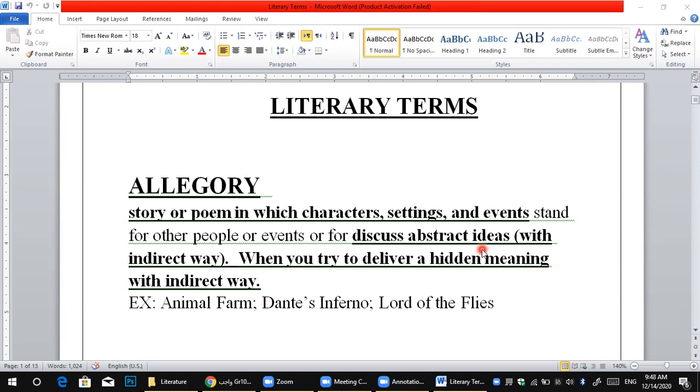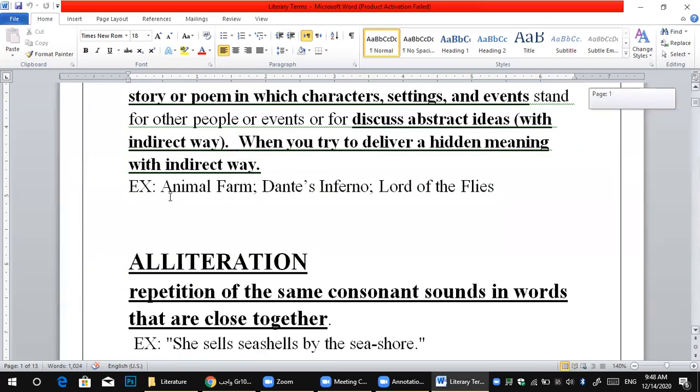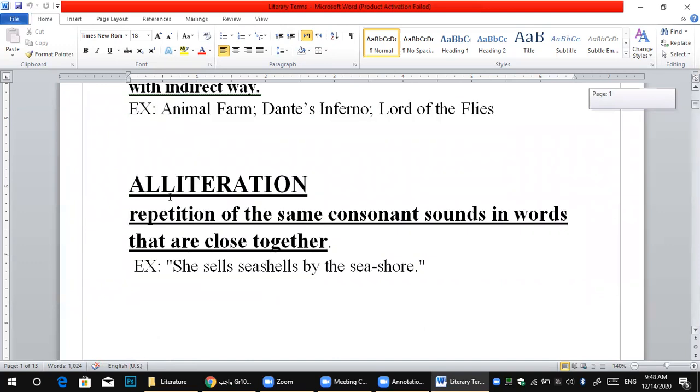What does it mean to discuss abstract ideas? It means you try to deliver a hidden meaning in an indirect way. For example, Animal Farm. Most of us know that Animal Farm is not for children, but is a political story. So he wants to deliver a meaning in a hidden way, in an indirect way. That's called allegory. That's from the past, an old literature term we have discussed before.